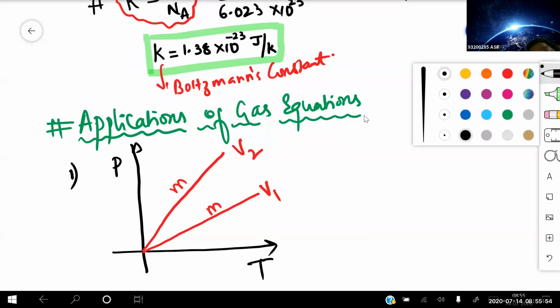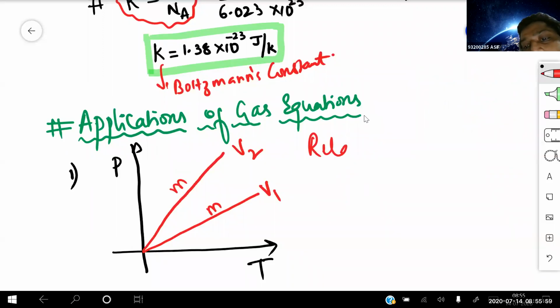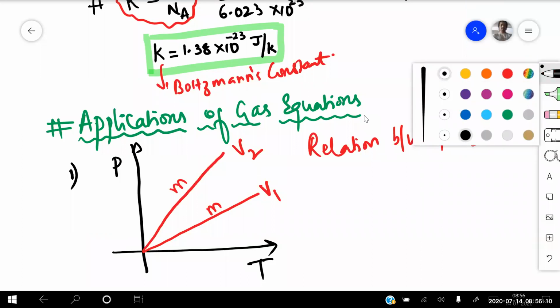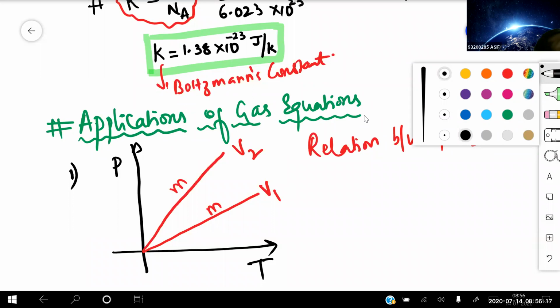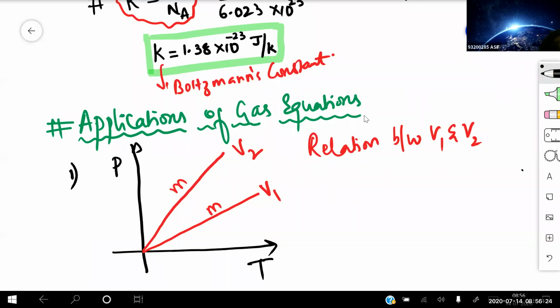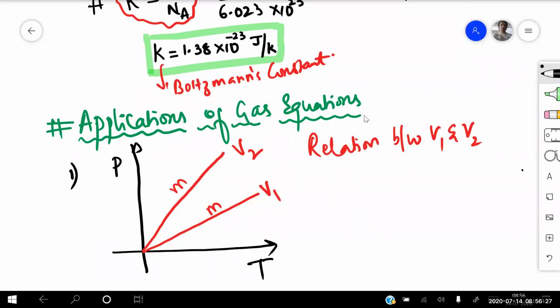Just write the question here right now: relation between V1 and V2. Can anyone use the ideal gas equation, beta? Sir, V2 is greater. Sir, I need the relation between V1 and V2. Which one is greater and which one is smaller? V2 is greater. How?